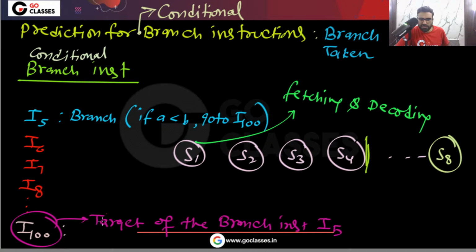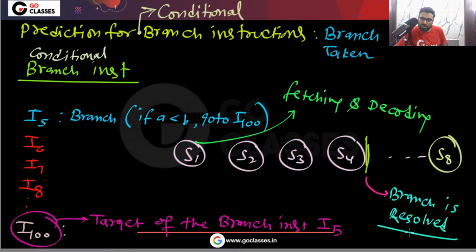Whether the branch will be taken or not, meaning whether the next valid instruction to execute is I6 or I100, that decision will be made here. So here the branch is resolved. At the end of stage 4, the branch is resolved.